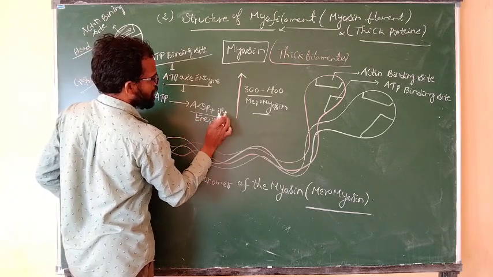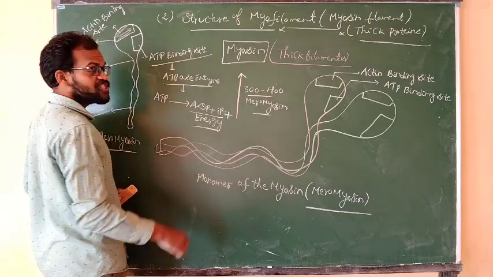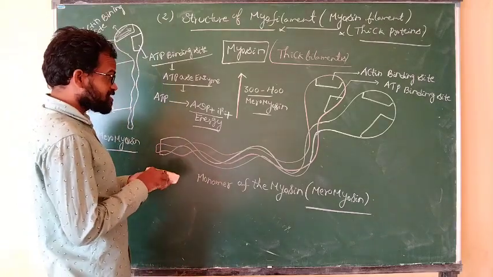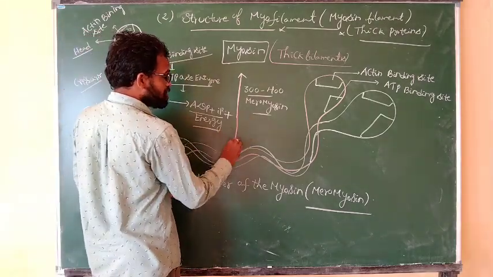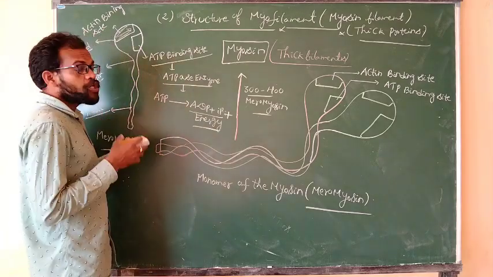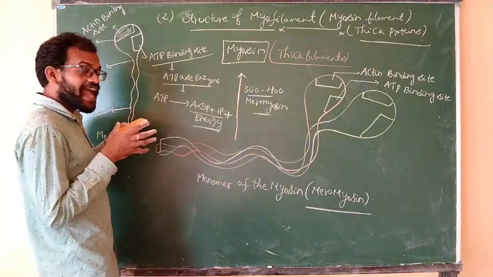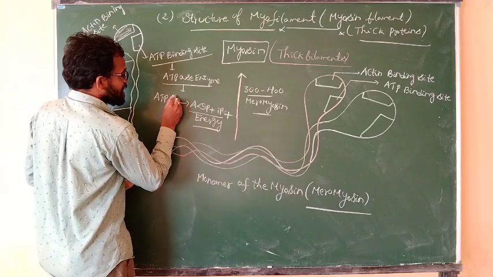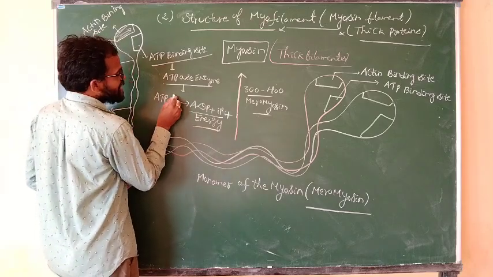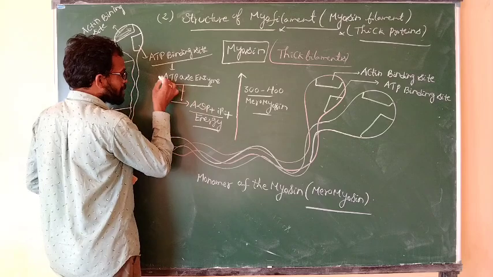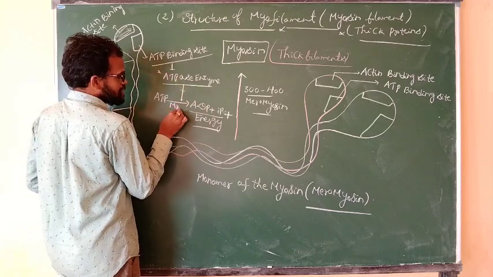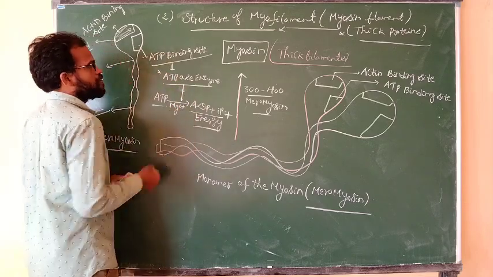This energy is utilized for muscle contraction, or the binding of the actin and myosin filaments, in the presence of the ATPase enzyme and magnesium ions.